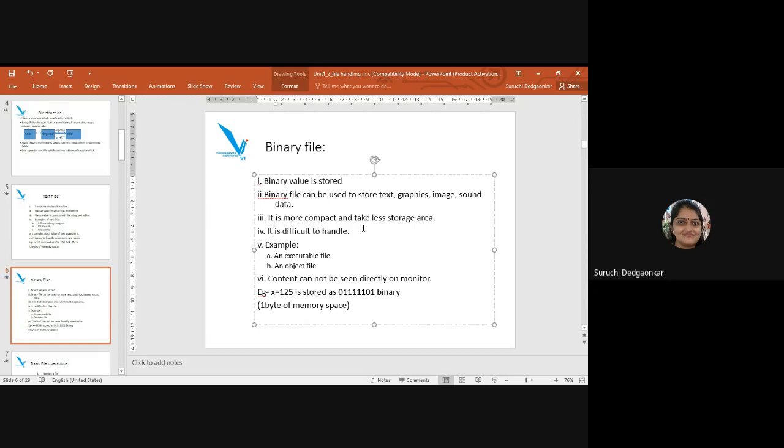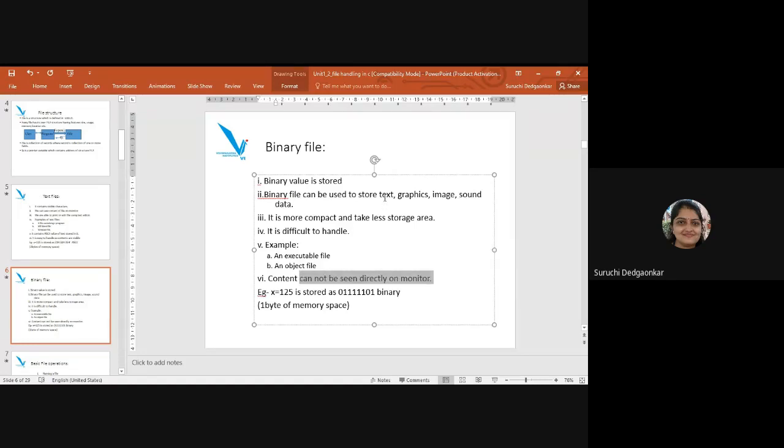It is difficult to handle, because we cannot open it using any editor and read the contents or modify the contents. Examples of these binary files are executable file and object file. They cannot be seen directly on the monitor.